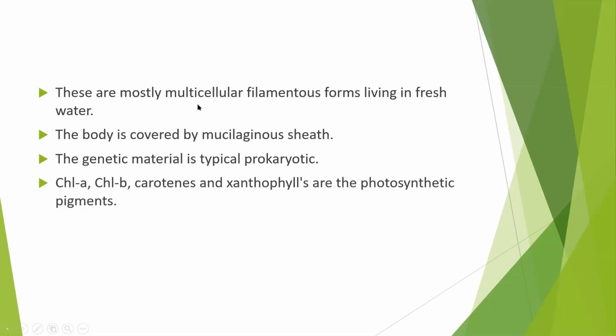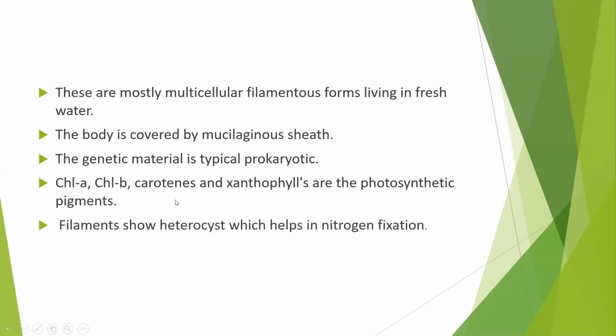Now this eubacteria also show presence of photosynthetic pigments. Which are the photosynthetic pigments? Chlorophyll A, chlorophyll B, carotenes and xanthophylls. So in filamentous form of bacteria, these photosynthetic pigments are seen. Filaments also show heterocyst, which helps in nitrogen fixation.